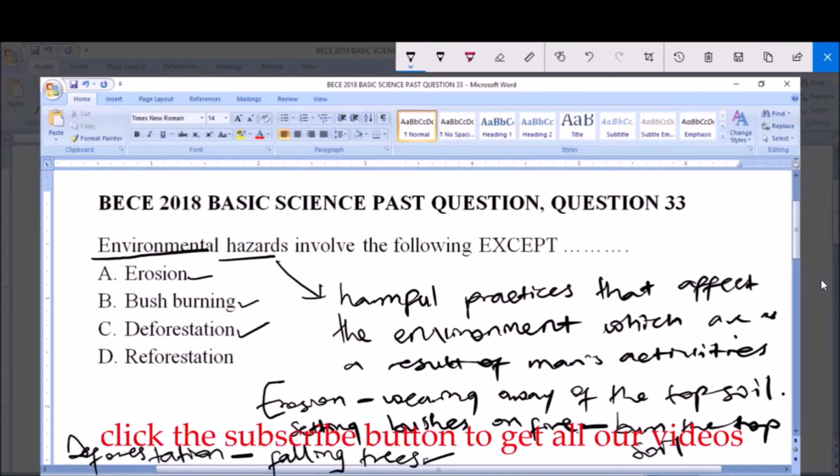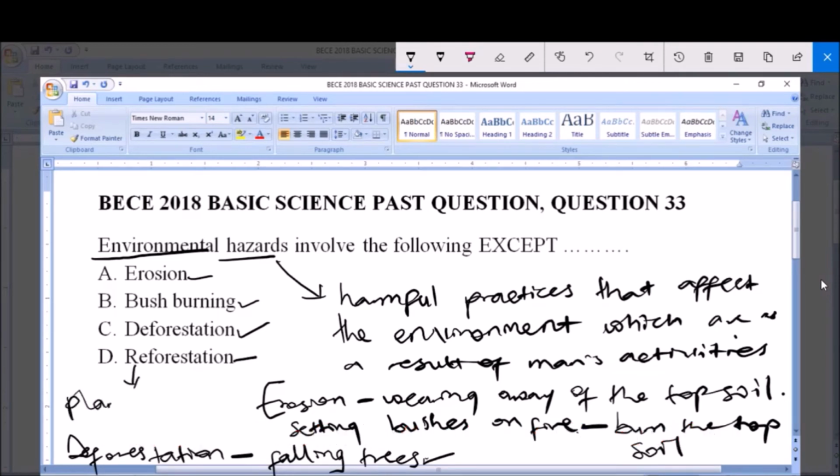Now D here says reforestation, and reforestation simply refers to the planting of trees. And like we know, planting of trees helps to restore the environment or the ecosystem. So you see that reforestation is not an environmental hazard. Instead, reforestation helps to